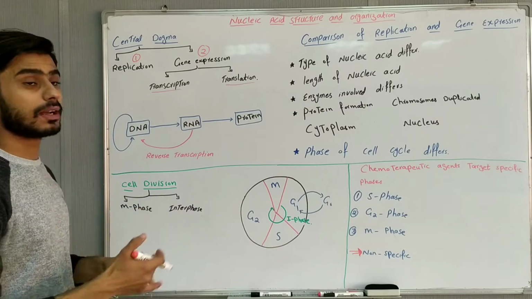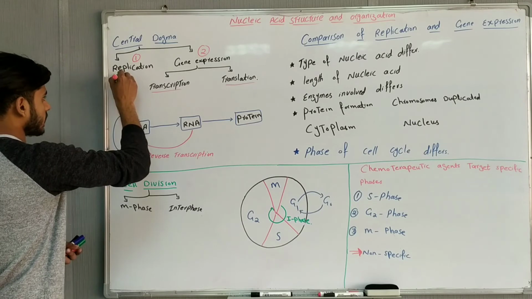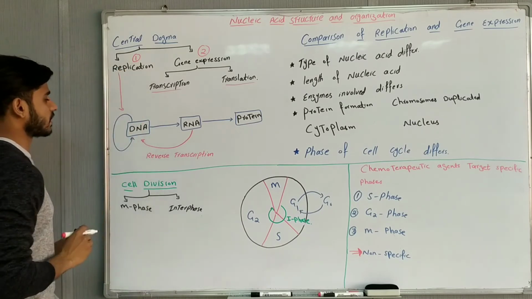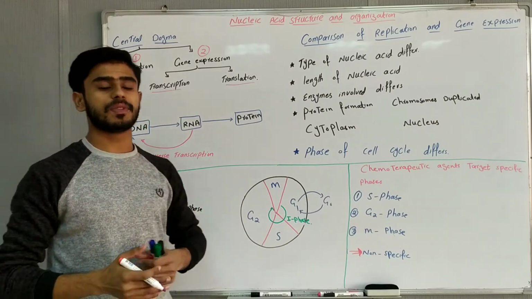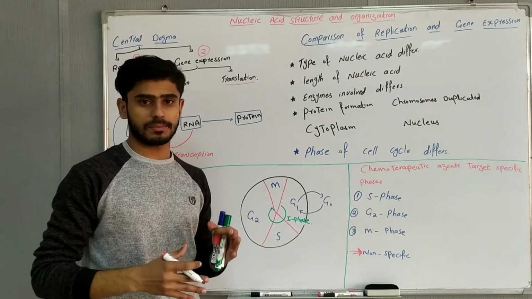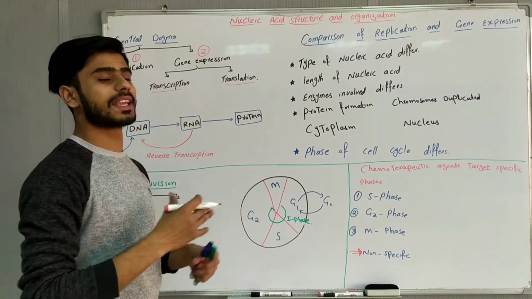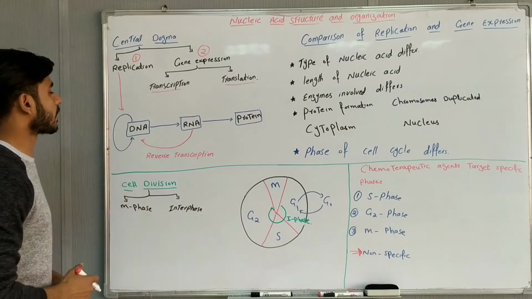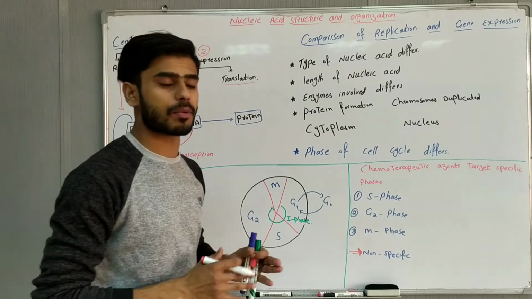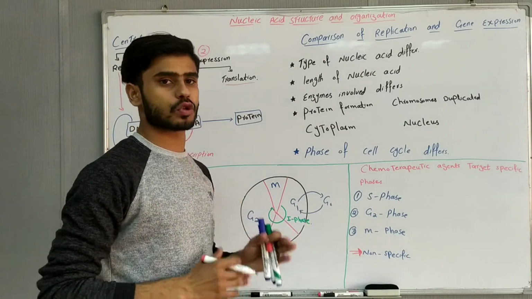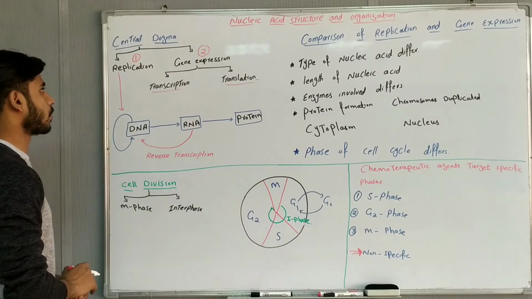Let me explain the central dogma in detail. Let's suppose there's a DNA, and in the DNA there may be replication. Replication is when the DNA produces its own copies, meaning its blueprints will be produced, and duplicated chromosomes will be produced. So what is replication? Replication is the production of duplicated chromosomes, meaning duplicated blueprints of DNA are produced. So that was replication.